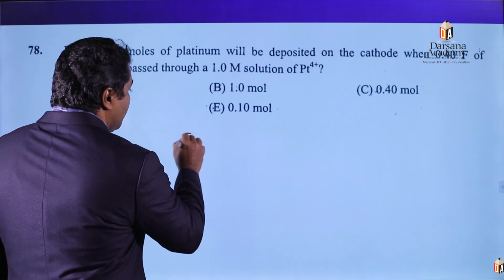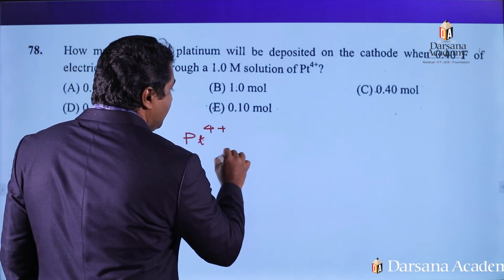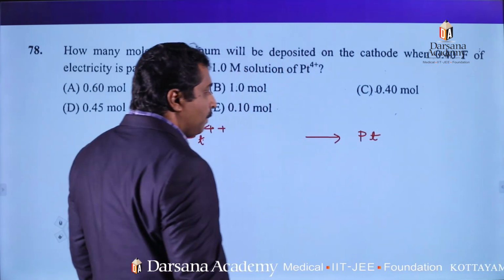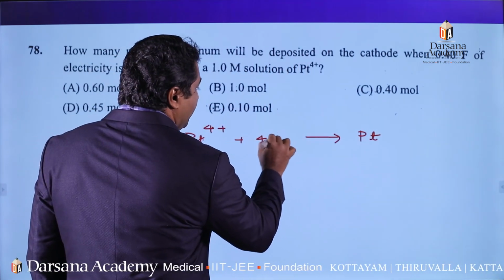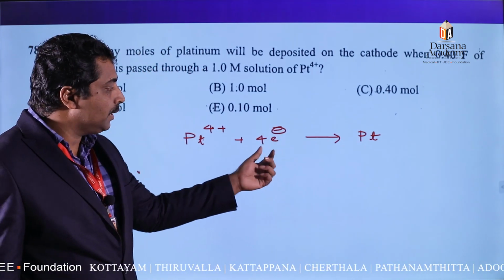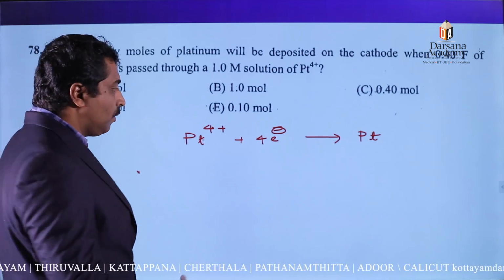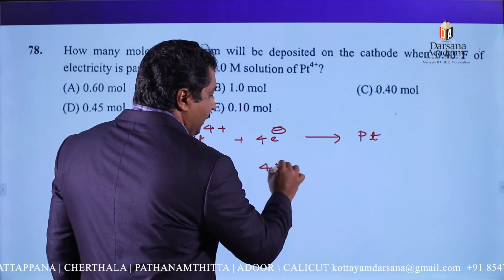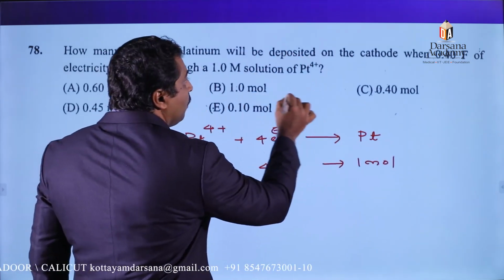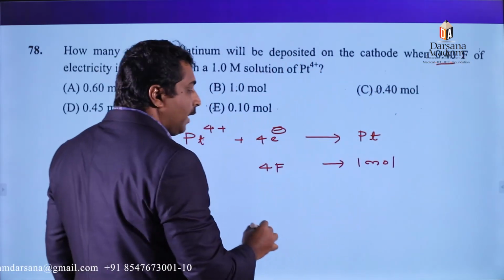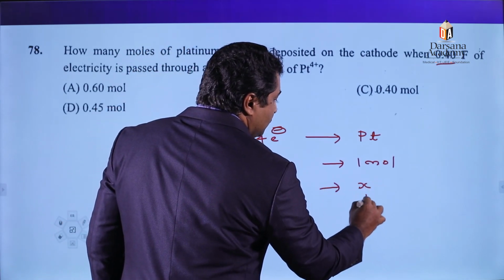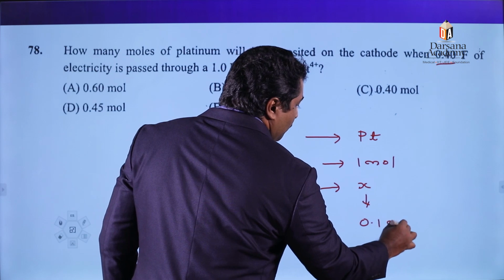Platinum ion is converted into 1 mole of platinum by gaining 4 moles of electrons, or how much Faraday? 4 Faraday. 4 Faraday gives 1 mole of platinum. Here we are passing only 0.4 Faraday. 0.4 Faraday gives x moles, so x is equal to 0.1 mole.